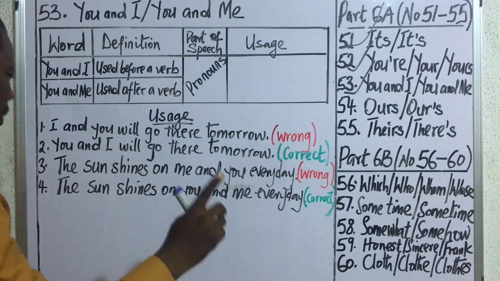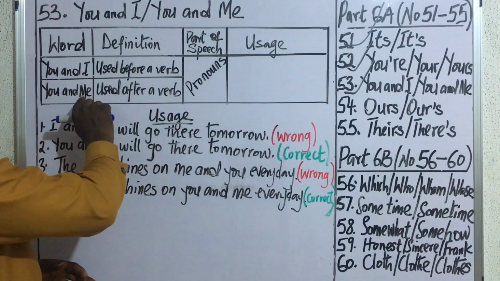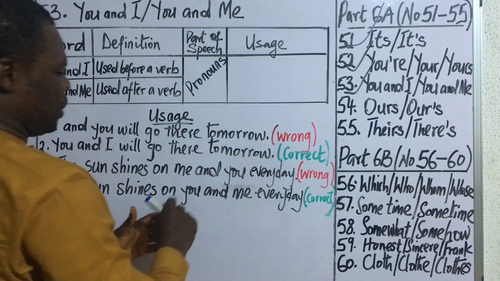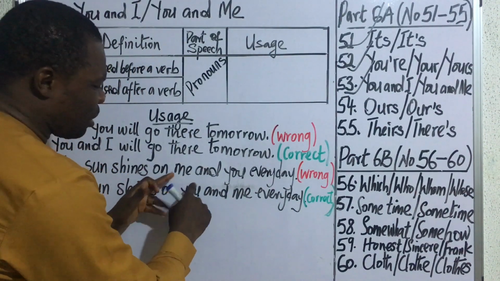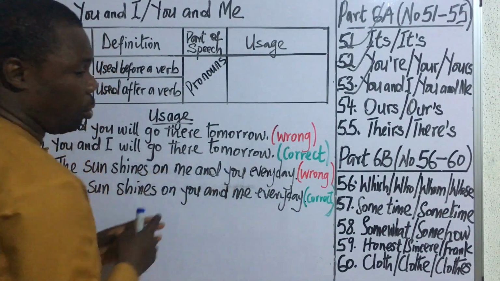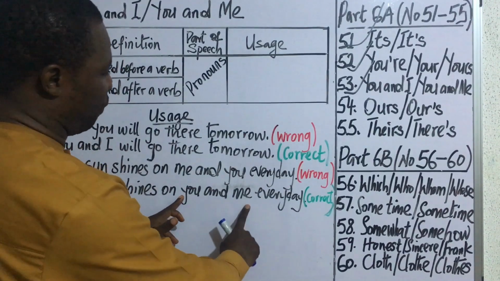So if the arrangement is coming after a verb, then you are going to have me and not I. Me cannot come before you. It is you that must come before me.